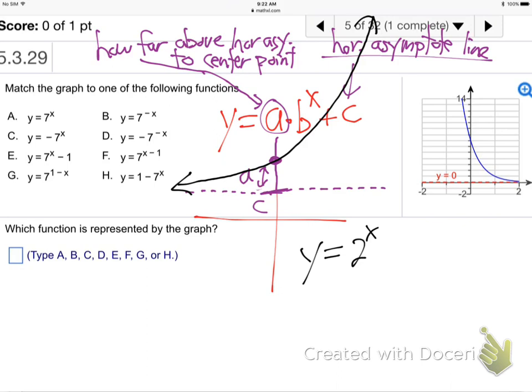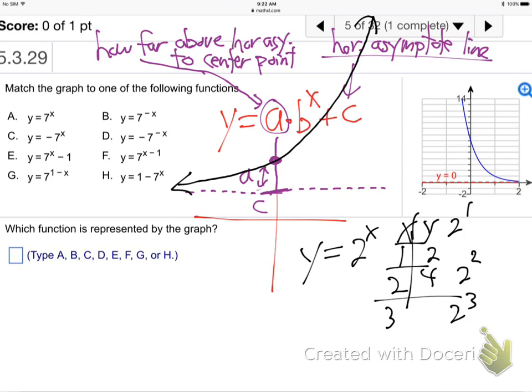Like, just think about 2 to the x for a minute, for example. If you were to make a table of 2 to the x and just plug in 1, you'd get 2 to the 1, which is just 2. That's no big deal. 2 squared is 4, 2 cubed is 8, 2 to the 4th is 16. It just keeps doubling, doesn't it? Notice how it goes 5, 6, 7, 8.